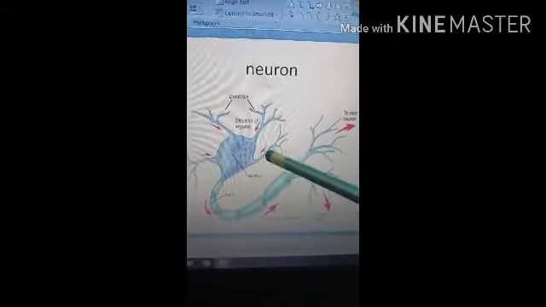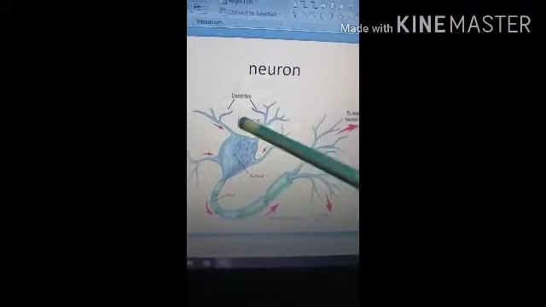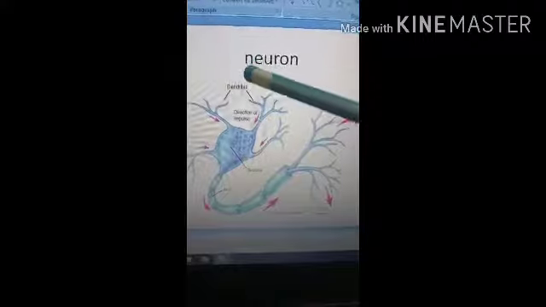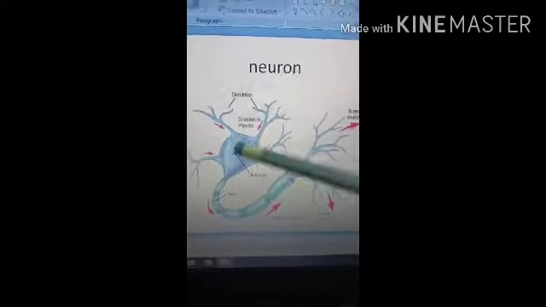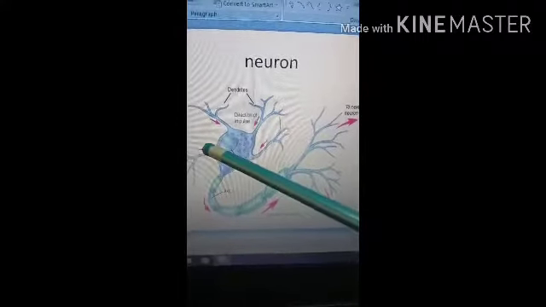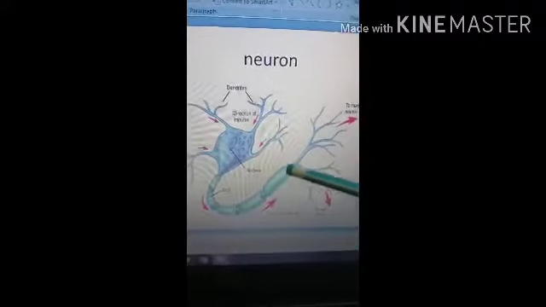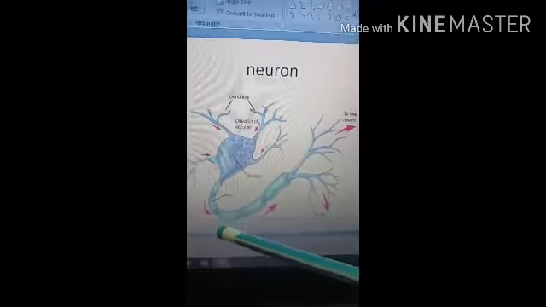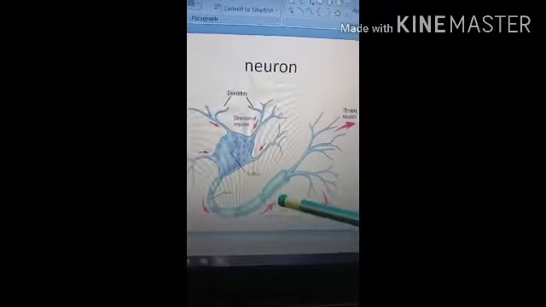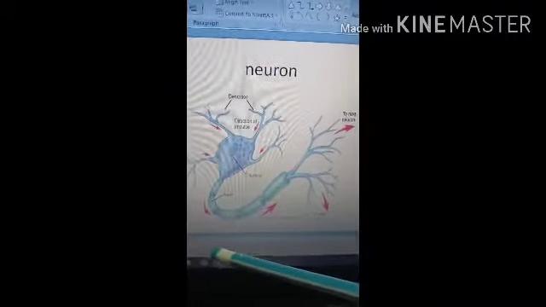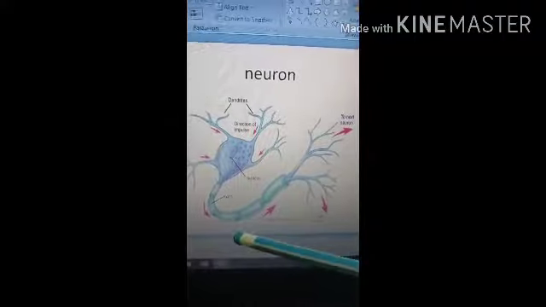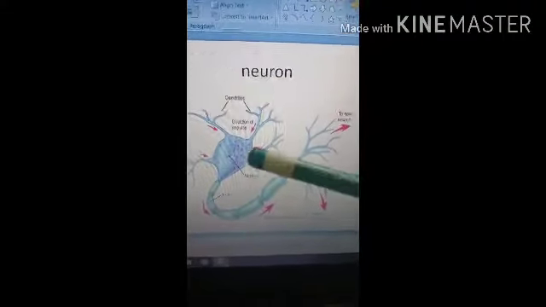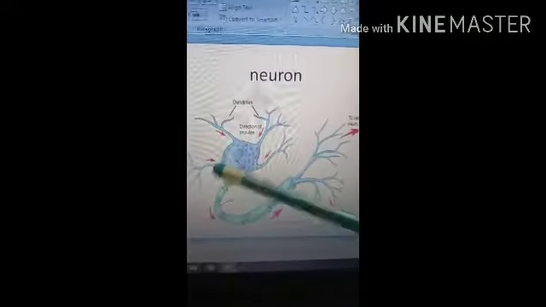So here you can see the peripheral part, and the central part is the cell body. The peripheral processes are called the dendrites. Then there is the axon, a single elongated process. Collectively, axons form the tracts in the white matter of the CNS, and they also form the nerves in the peripheral nervous system.